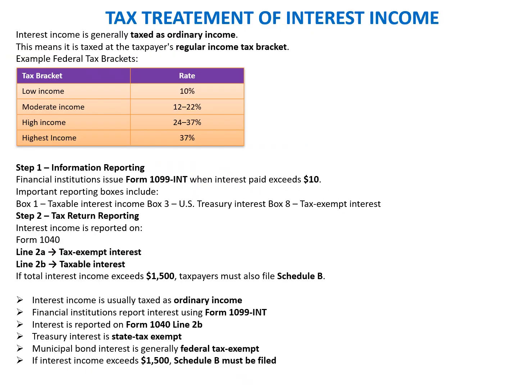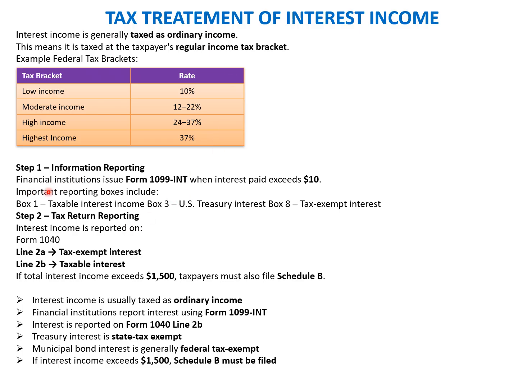Okay, so now we'll talk about the treatment of the tax on the interest income. Interest income is generally taxed as ordinary income. This means that it is taxed at the taxpayer's regular income tax bracket. These are the brackets that we have. That interest income is added to the total income, and then the tax bracket is applied.